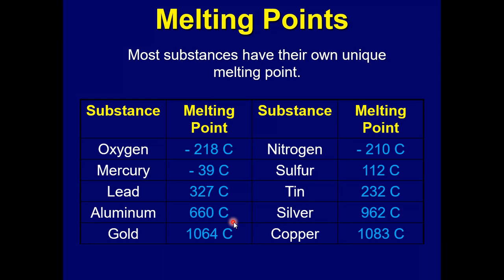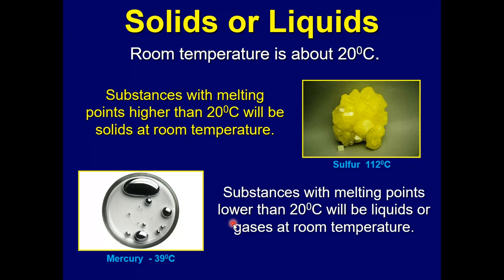For metals, they have higher melting points, and so often they'll be solids at room temperature. Now, room temperature is about 20 degrees Celsius. So substances with melting points higher than 20 degrees Celsius will be solids at room temperature. For example, sulfur is a solid at room temperature. It melts at 112 degrees Celsius. So you could take some sulfur and heat it and melt it, and it will become a liquid at that point. It wouldn't take too much. You could do that on a stove.